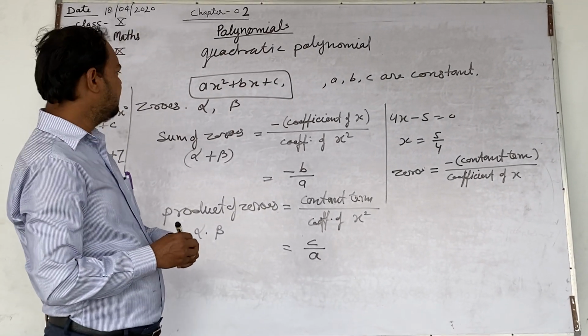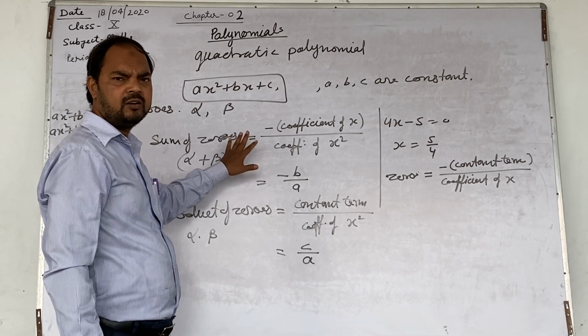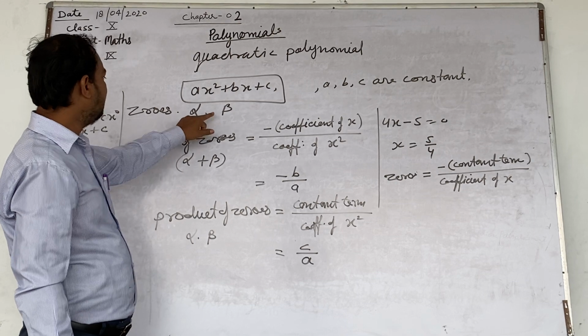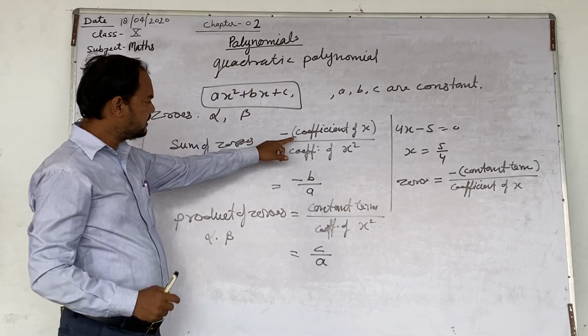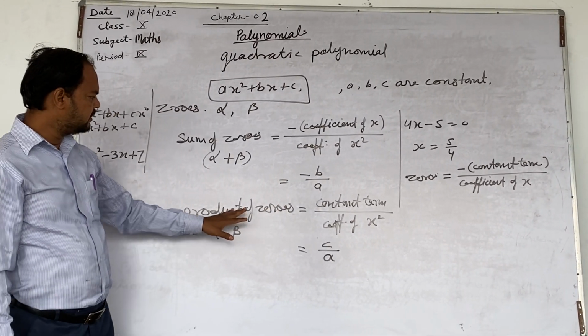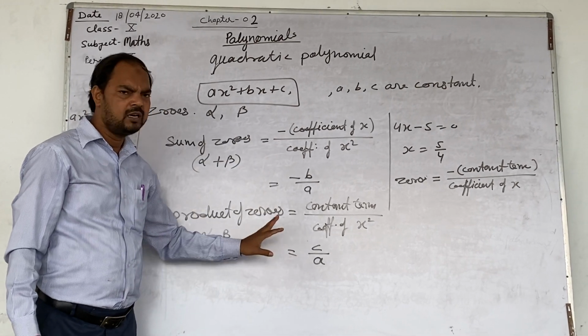This is the relation between zeros and coefficient of a polynomial. This is the standard form of polynomial. We have used alpha and beta as zeros. So sum of zeros is minus coefficient of x upon coefficient of x square, and product of zeros is, you can use this also and this also. This is in symbolic form.